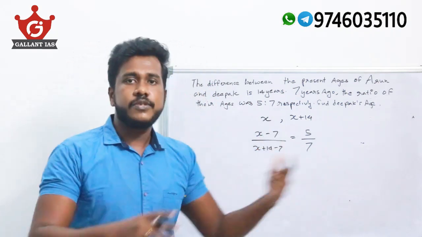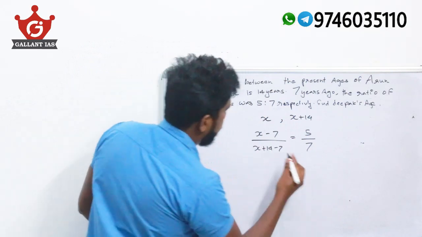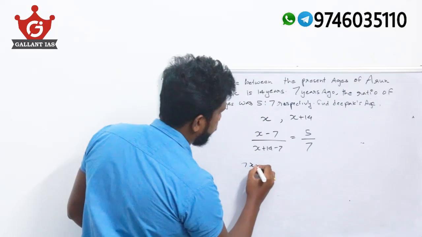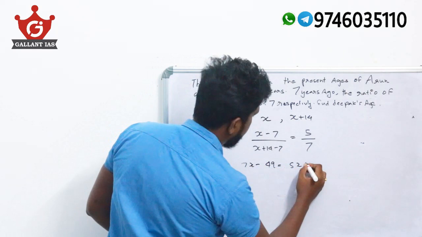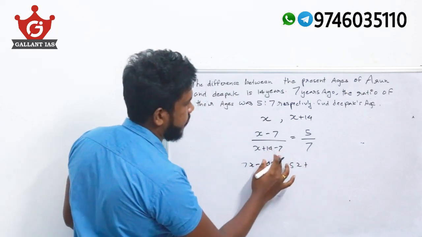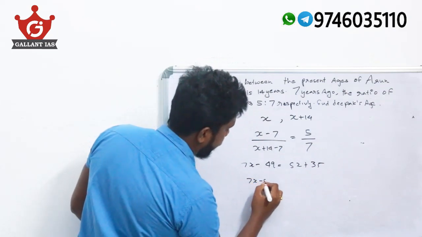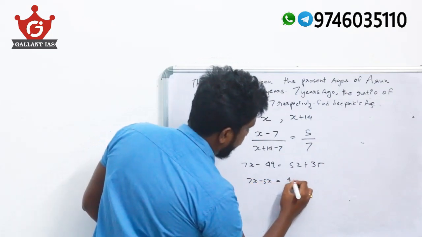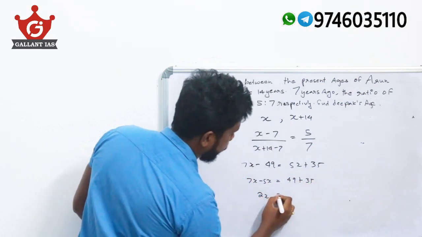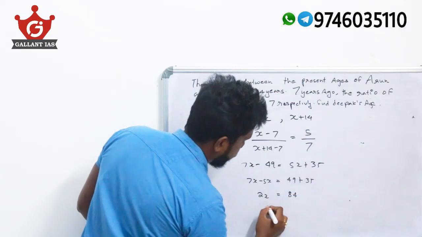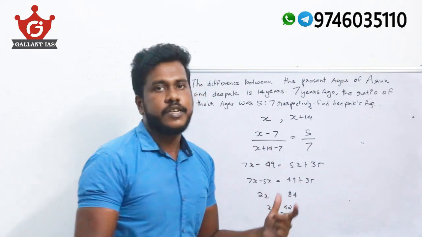Now cross multiplication: 7x minus 49 is equal to 5 times (x plus 14 minus 7), that is 5x plus 35. So 7x minus 5x is equal to 49 plus 35, that is 2x is equal to 84. So x is 42. So Arun's age is 42.